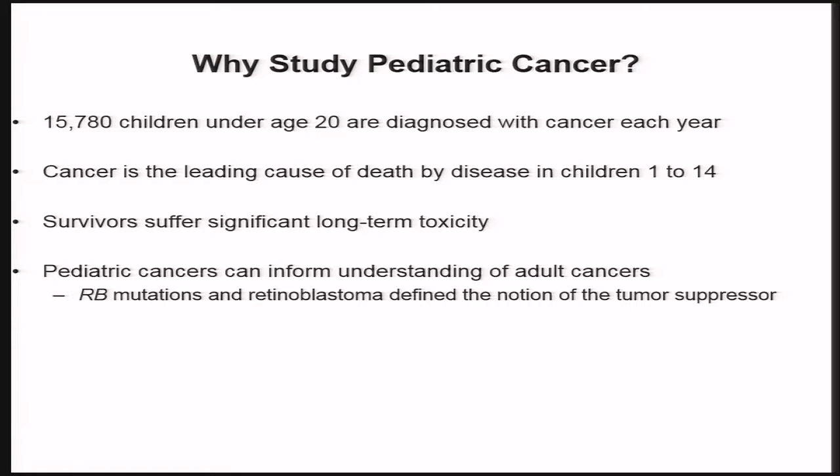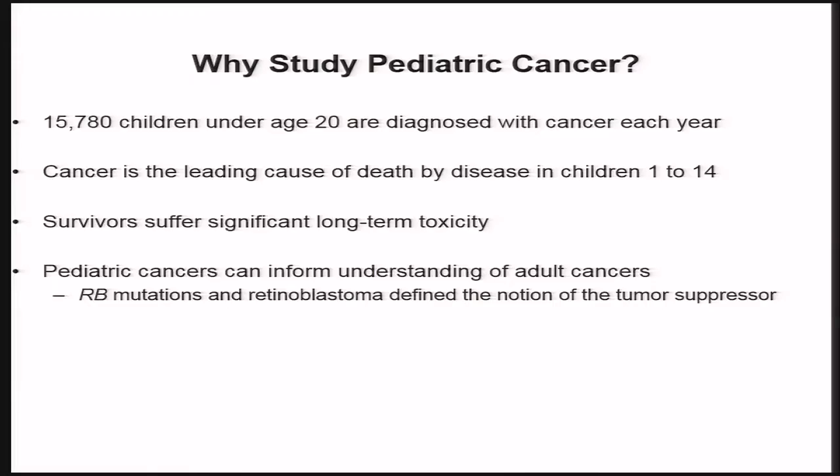And so I always like to mention this, I think there's a bit of a misperception that we're doing great treating childhood cancer, we're done, there's not that much more work to do. And there is still over 15,000 children diagnosed each year with cancer in the United States. And cancer is still the leading cause of death by disease in children. So despite the fact that in comparison to adults, we're doing pretty well, this is always, I think, a startling comment to hear. And our survivors suffer a lot of long-term toxicity, and we're still learning about that toxicity as we study these children.